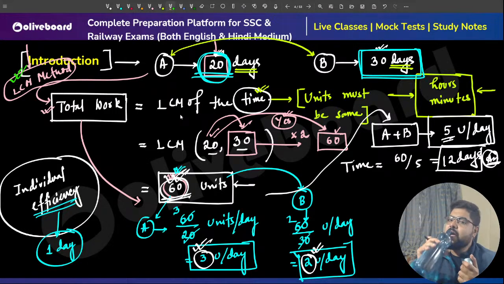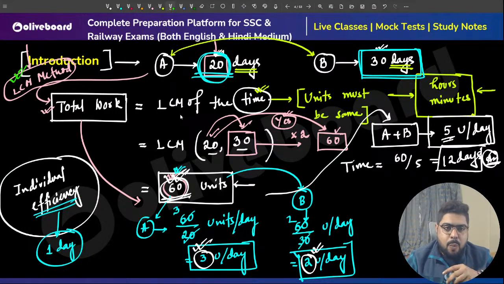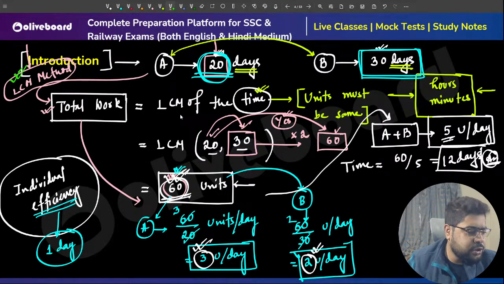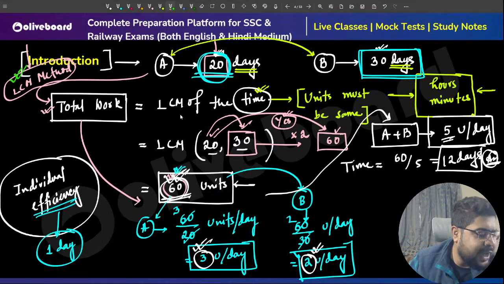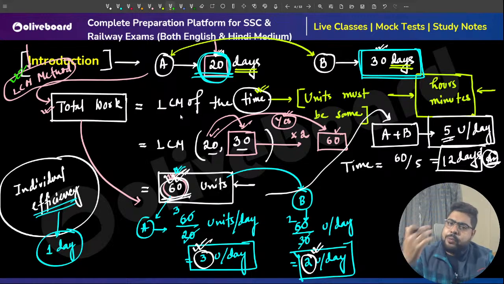This is how you should understand or approach the LCM method.